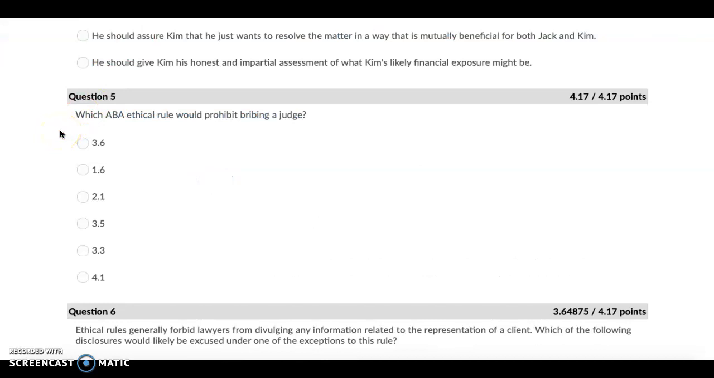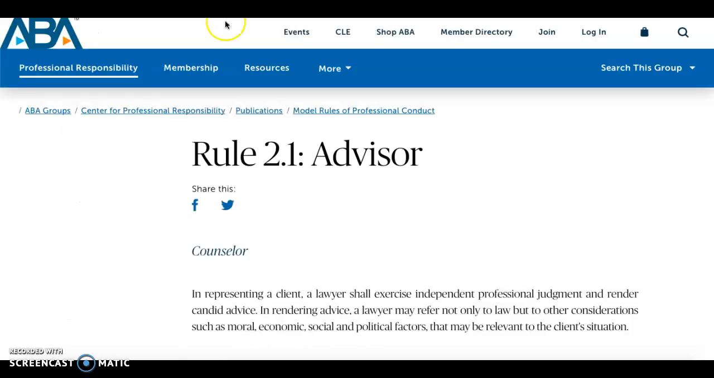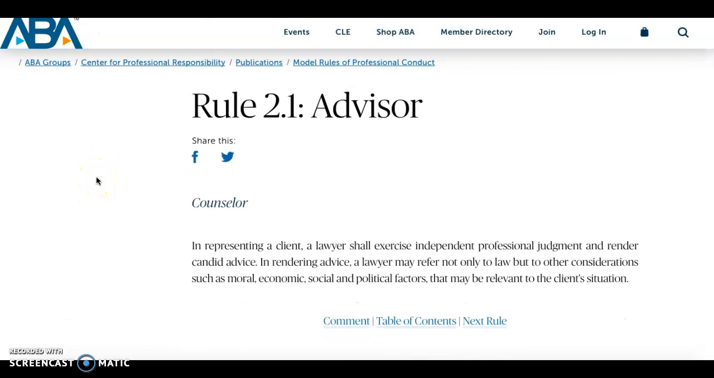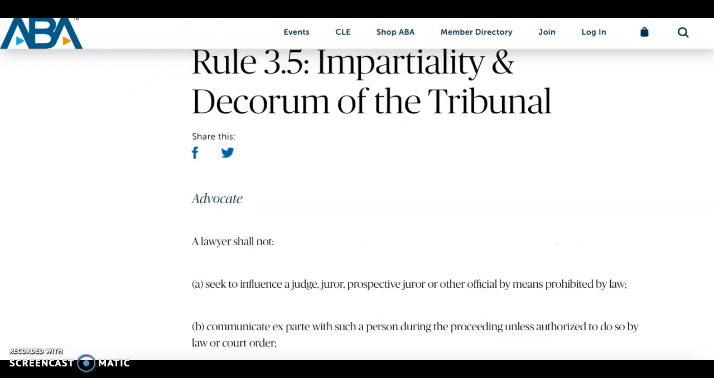The next one is Rule 2.1, which, if we go here, states that basically a lawyer shall be professional, exercise good judgment, and give candid advice to his or her client. Nothing here again about bribing or directly influencing how a judge or jury may decide. It's just about how to be a good advisor to your client. So we can get rid of this option as well.